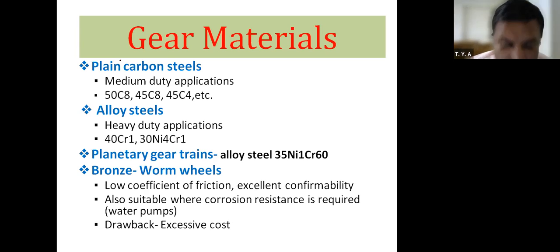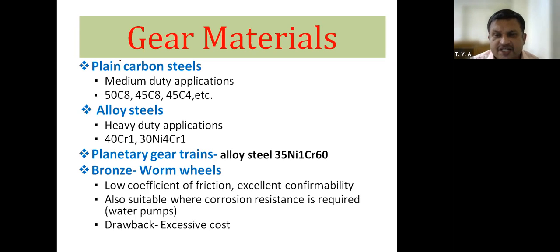Now, what is the advantage of chromium? Because of chromium, when we introduce it into the steel, that steel becomes stainless steel. Because of this chromium material, there will not be any chances of corrosion of the gear tooth material.